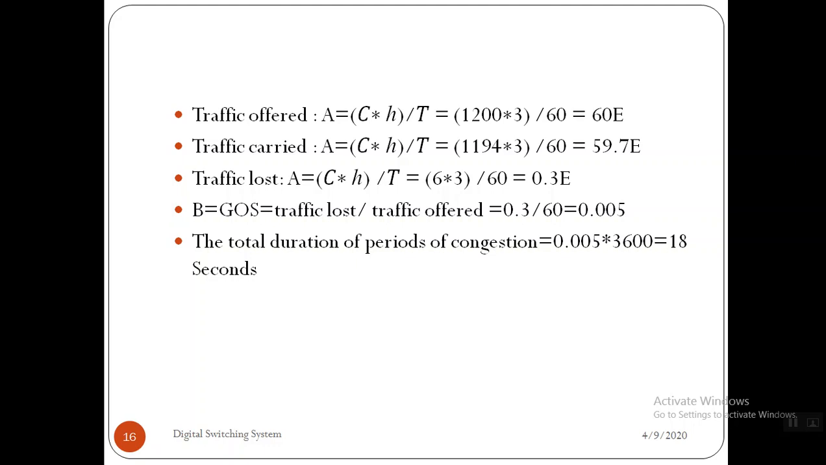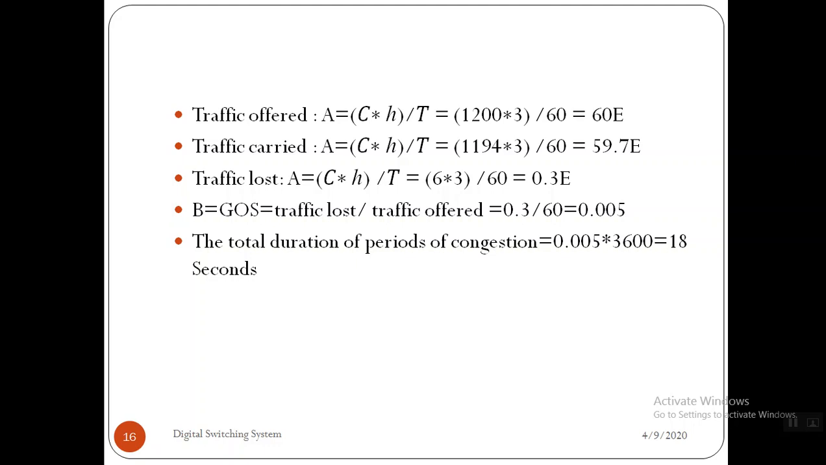We know the meaning of grade of service: the lesser the grade of service, the better the system. If it is 0, it becomes an ideal system. So we need to avoid an increase in the grade of service. If it increases, the system becomes very bad, because the number of calls lost increases, then the grade of service increases. So that's why we try to avoid lost calls.